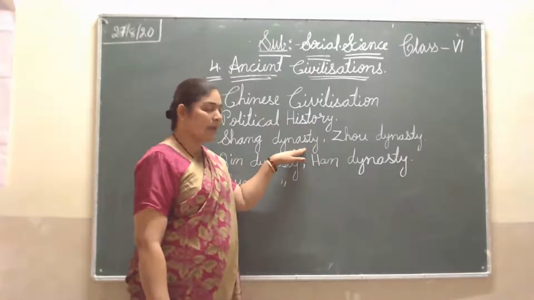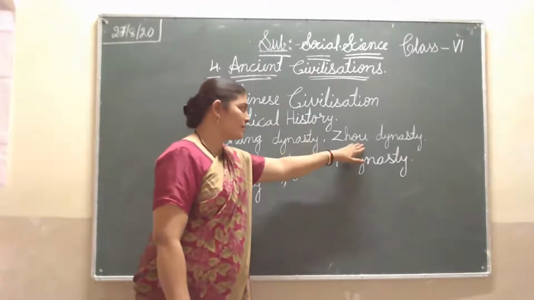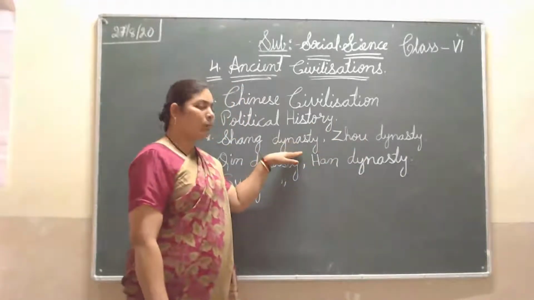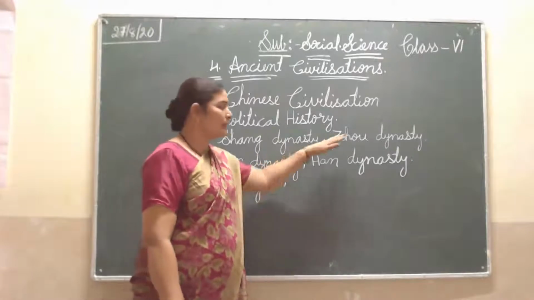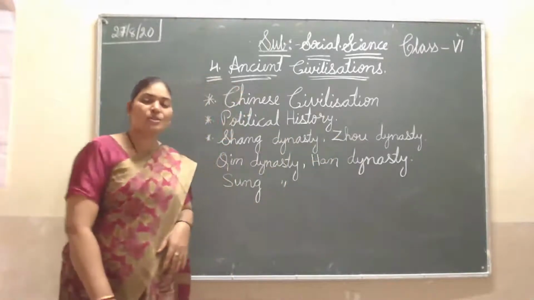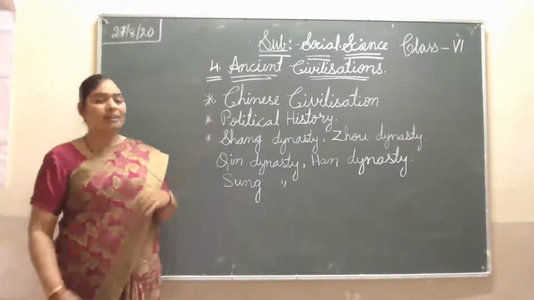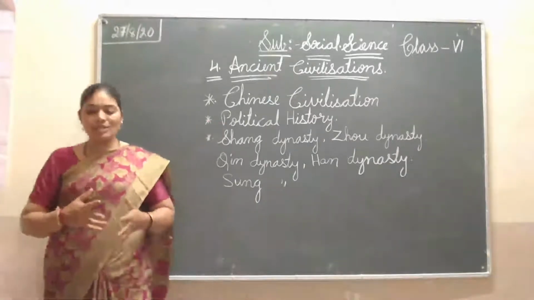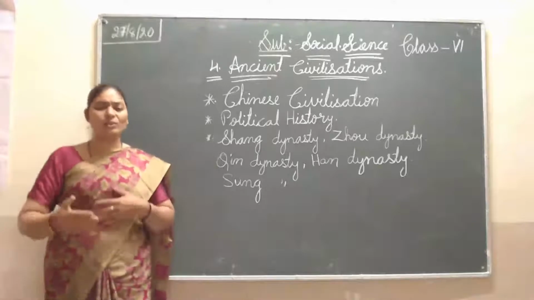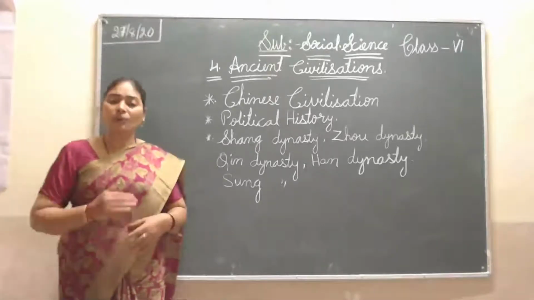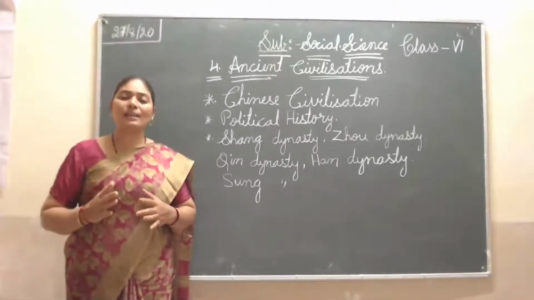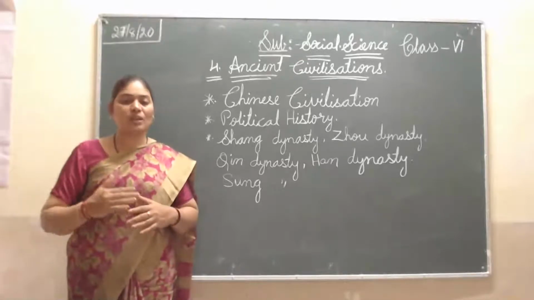Here, no one was maintaining it. Then the Zhou dynasty occupied or defeated them and started ruling China. This Zhou dynasty's kings also ruled for a very long time. Whenever good, strong kings came, they maintained the dynasty for a long time.